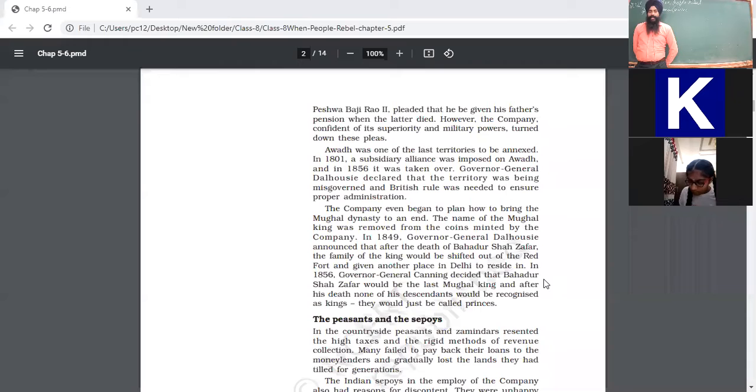In 1856, Britishers enacted a law in favor of widow remarriages, for which Ishwar Chandra Vidyasagar, a social activist, worked.